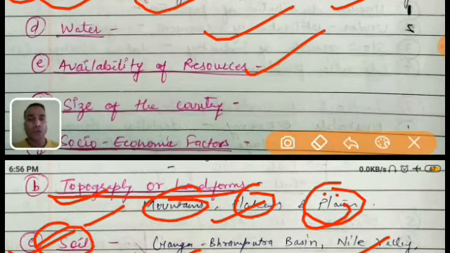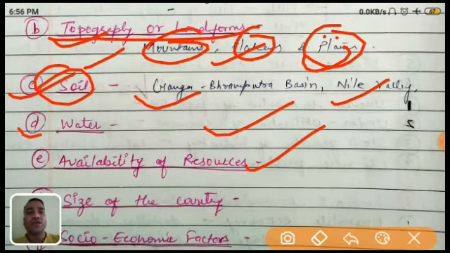Now come to the fourth point, it is water. We know very well, same like food, we cannot survive, we cannot live without water. For every living being, either plant, animal or human being, water is a must, not only for living but for all purposes, either household work, industry, agriculture, whatever you want.